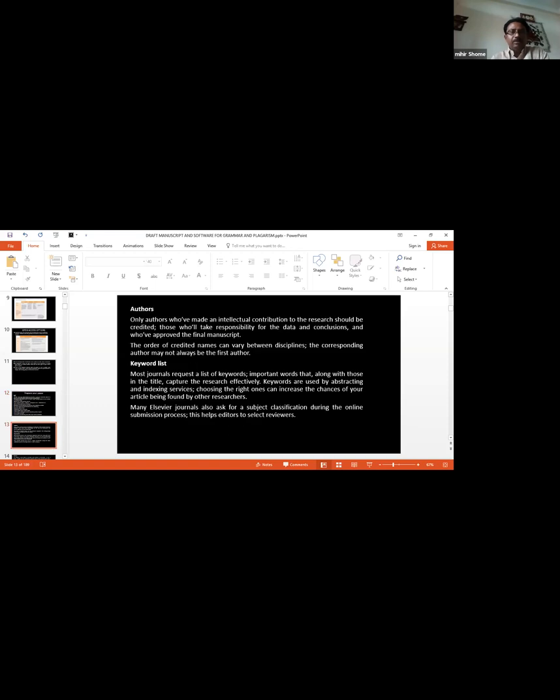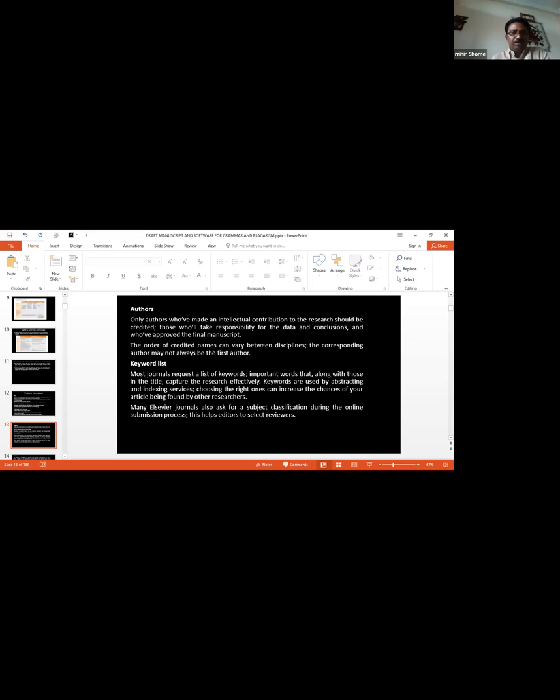Then, only authors who have made an intellectual contribution to the research should be credited, those who will take responsibility for the data and conclusions and who have approved the final manuscript. The order of credited names can vary between disciplines. The corresponding author may not always be the first author.